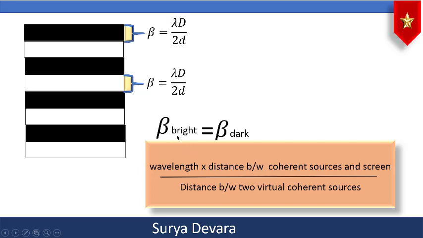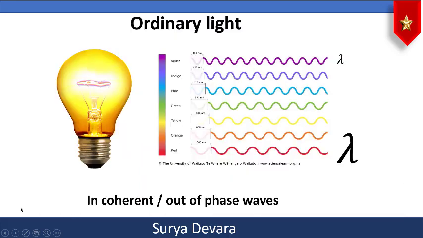And here the thickness of the bright band is equal to thickness of the dark band, or fringe widths are same. And remember, in this formula lambda is wavelength of light that is used, into distance between the two coherent sources and the screen, divided by distance between the two virtual coherent sources.